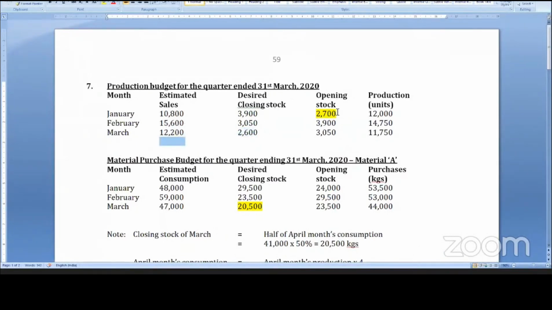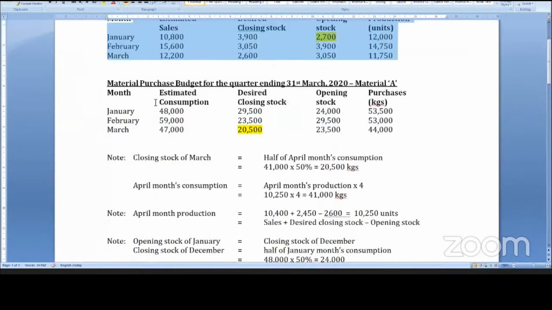Opening stock of January is given. What is opening stock of February? January closing stock is the opening stock of February. February closing stock is the March opening stock. And then you will get sales plus closing minus opening is equal to production. Once you have prepared the production budget, next you have to prepare the raw material purchase budget. Two kinds of raw material.